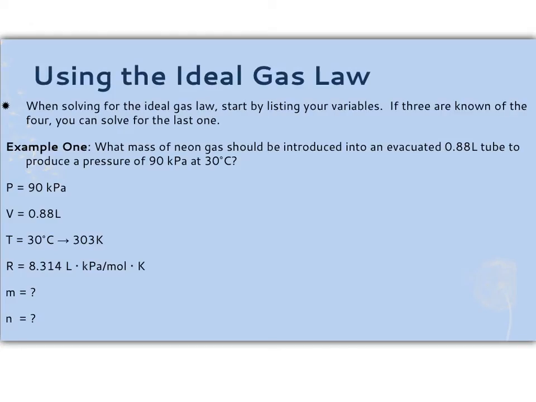Okay, we're going to do 3 examples. What I would suggest you do always with the ideal gas law is write down your variables first. You're always going to have 5 variables. If you know 4 of the variables, then you can solve for the last one.